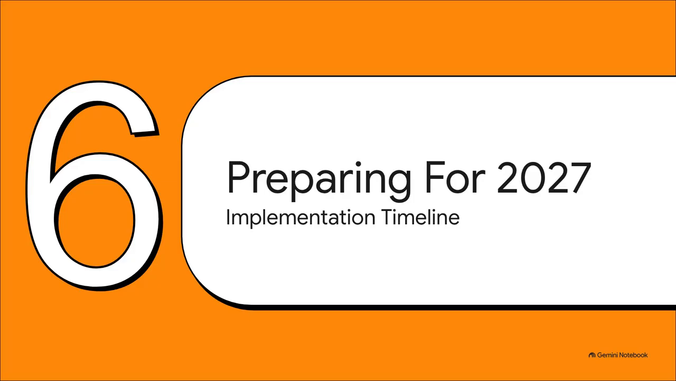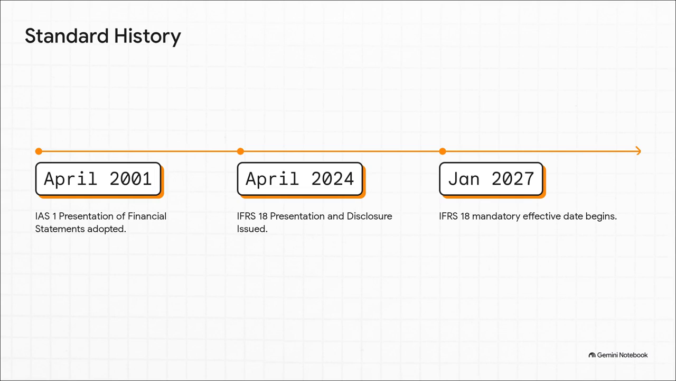Section 6. Preparing for 2027. We know what the standard does, so let's look at the timeline. It's urgent, but it's totally manageable. We've been on quite a chronological journey. Like we noted earlier, April 2001 was when IAS 1 was adopted, governing us for over 2 decades. Fast forward to April 2024, and the IASB officially issued IFRS 18.